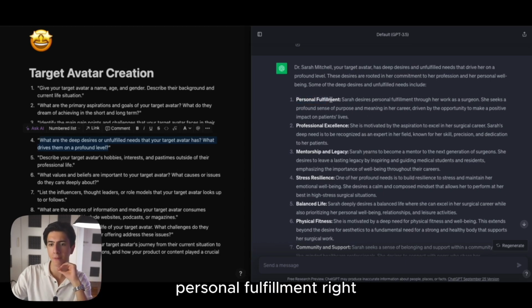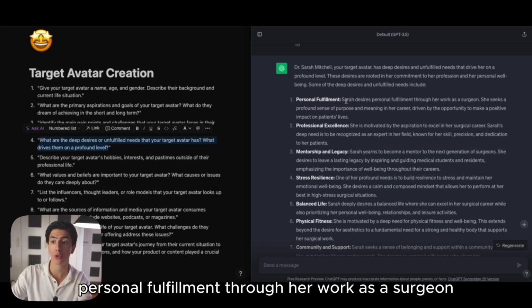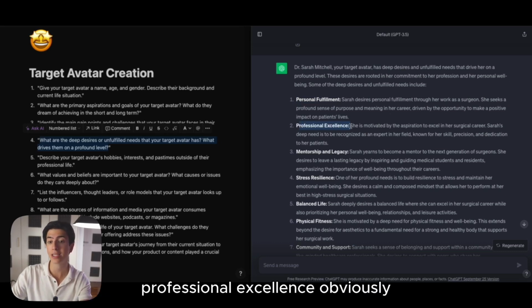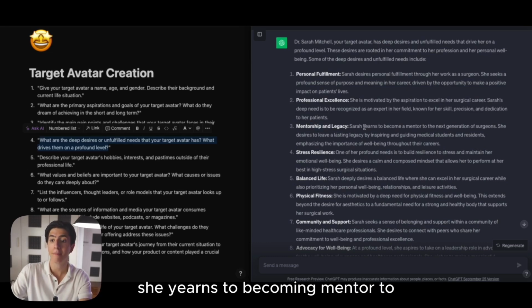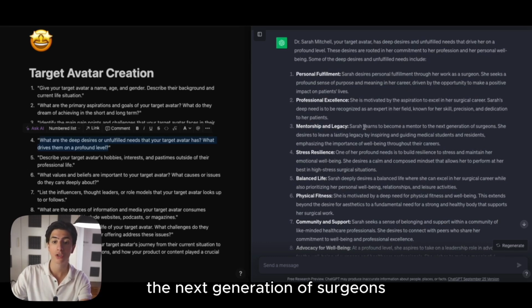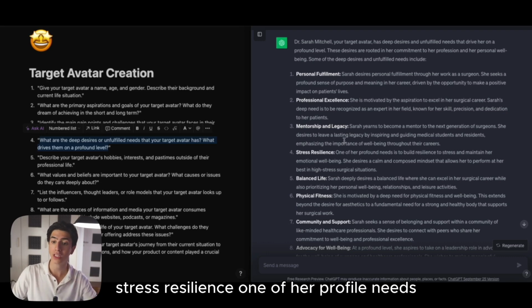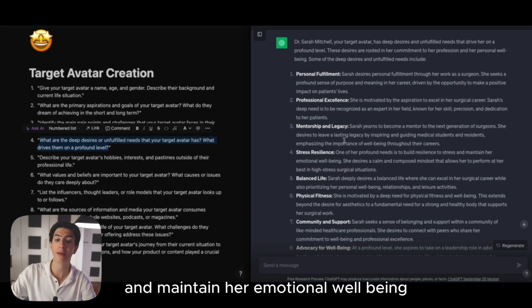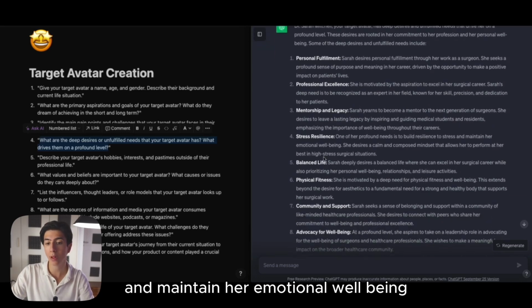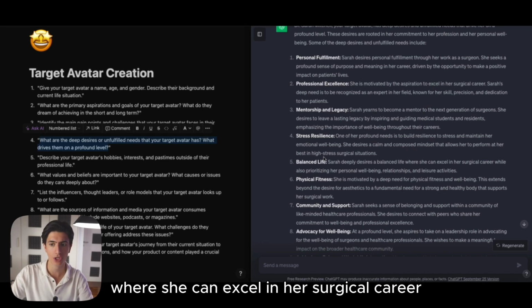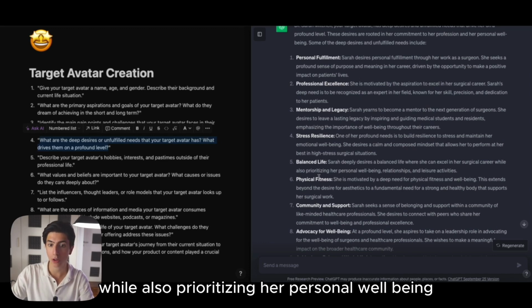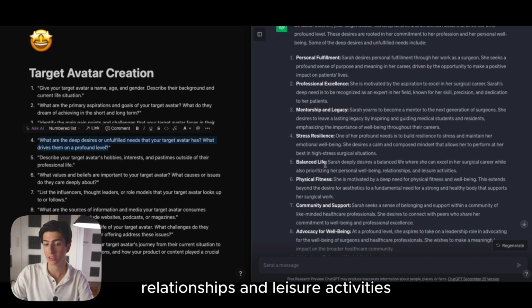Personal fulfillment. Sarah desires personal fulfillment through her work as a surgeon. Professional excellence, obviously, we talked about this. Mentorship and legacy. She yearns to become a mentor to the next generation of surgeons. Stress resilience. One of her profound needs is to build resilience to stress and maintain her emotional well-being. Balanced life. She deeply desires a balanced life where she can excel in her surgical career while also prioritizing her personal well-being, relationships, and leisure activities.